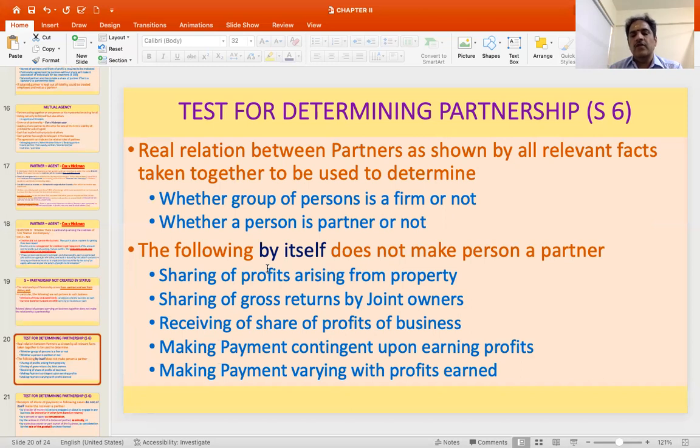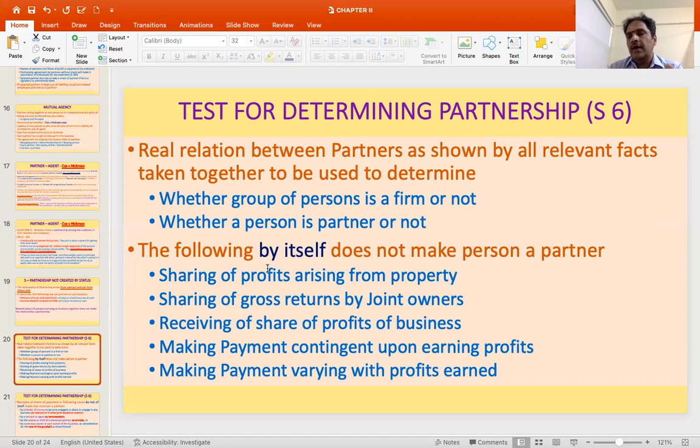Then receiving a share of profits of business and payment contingent upon earning of profits. Like in the case of a salaried partner, I'm going to say that if I make a profit, I'm going to give money. Otherwise, I'm not going to give you money. So payment contingent upon earning profits or varying with the profit.